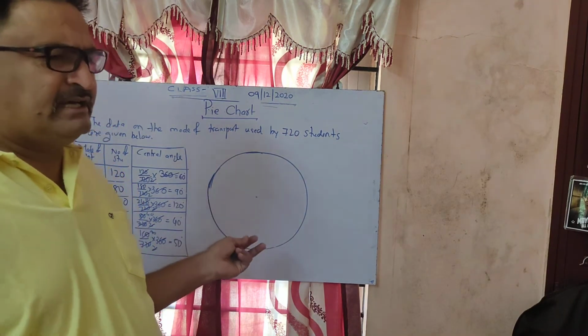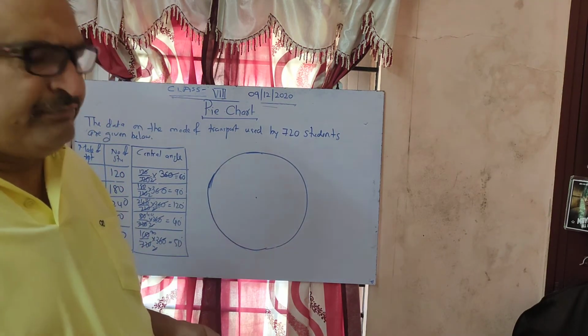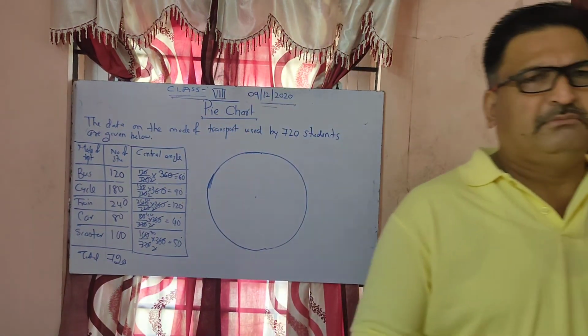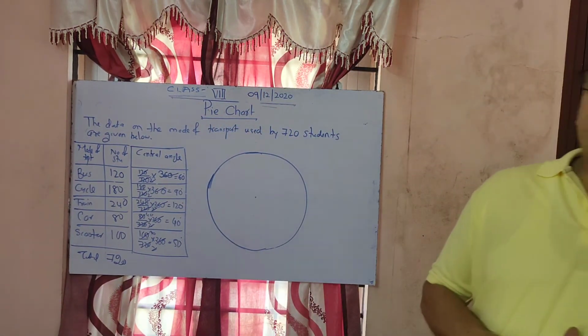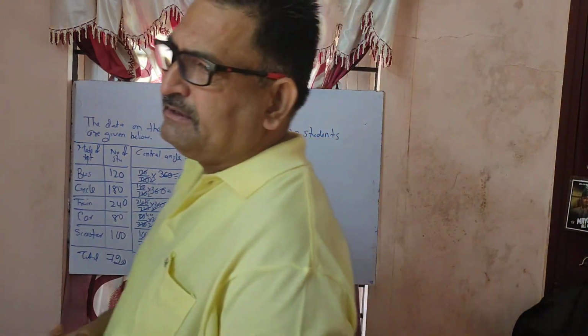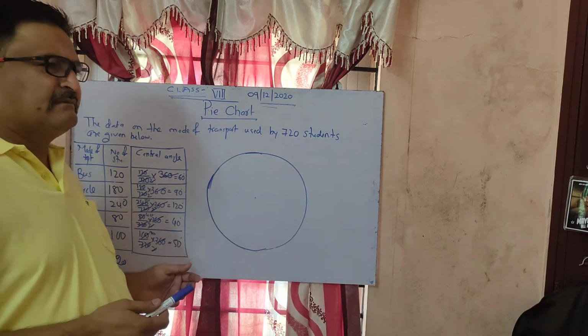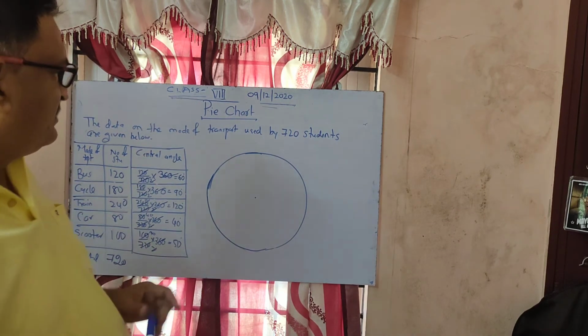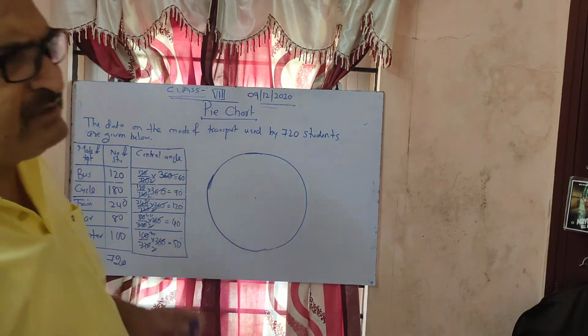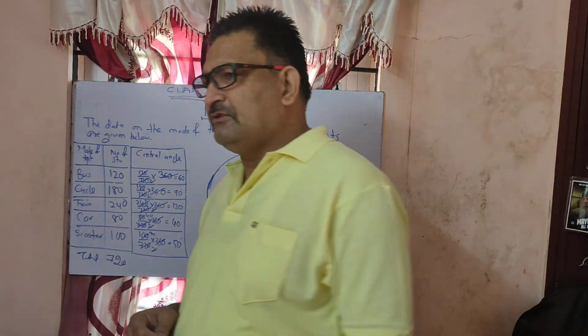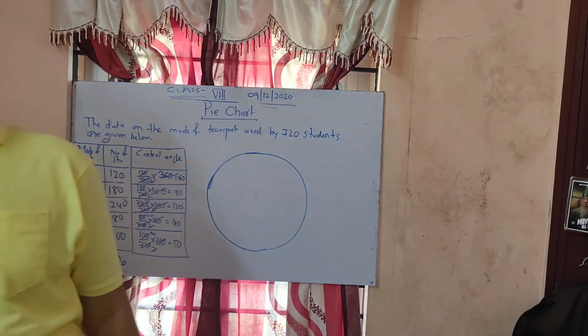There is no fixed radius, but generally use a minimum of 5 centimeters, or you can use anything, even a bangle of your mother. That is also good, but it's better to always use a protractor.